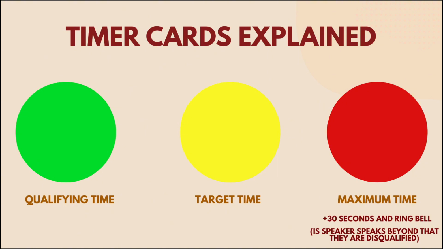There are 3 cards that you would be provided along with 3 caps during the meeting. Green is for qualifying time, yellow is target time and red is maximum time. After the maximum time, you will have to track the timer for 30 more seconds, after which you ring a bell. If the speaker is speaking beyond those 30 seconds of extra time, they would be disqualified.